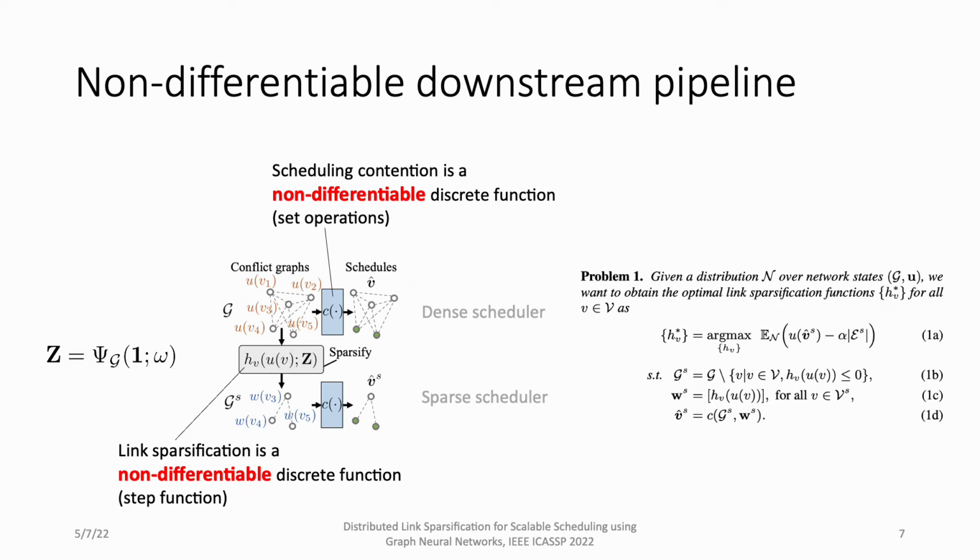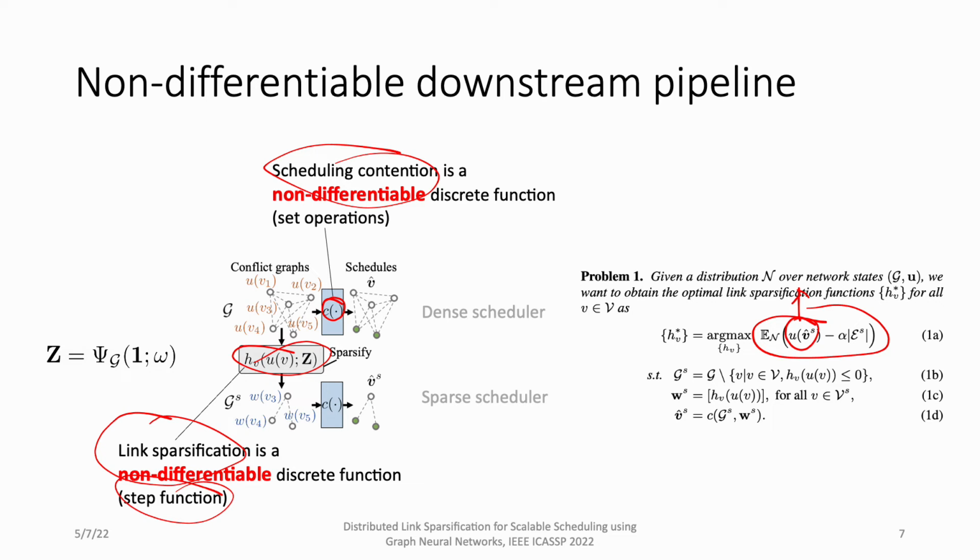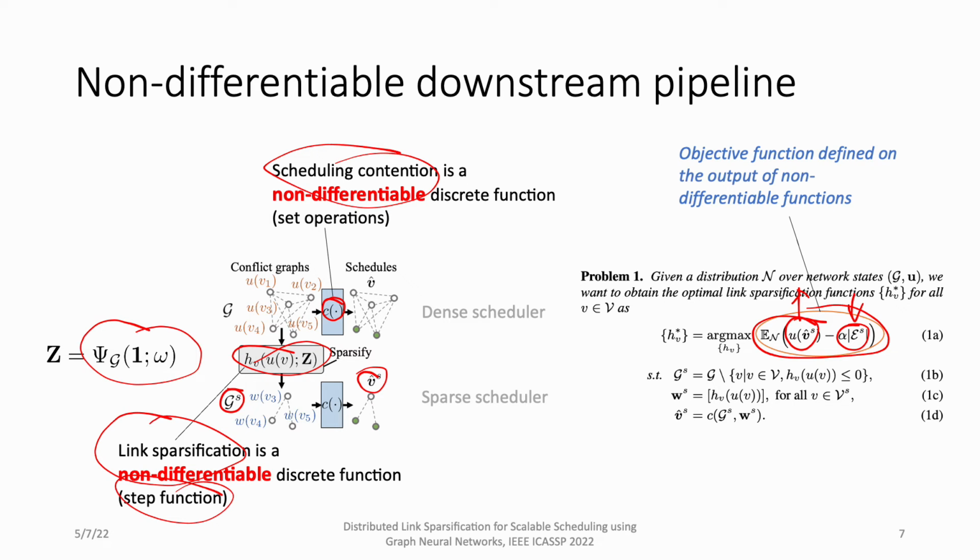Notice that our pipeline is non-differentiable. Here we have a link specification that is not differentiable because of that step function. We also have this contention process, which is also non-differentiable. However, look at our objective function for optimization. We want to maximize the total utility of the schedule, and we want to minimize the overhead, which is the number of edges in the sparsified conflict graph. Both of them are outputs of non-differentiable functions. So this makes the training of our GCN extremely difficult.